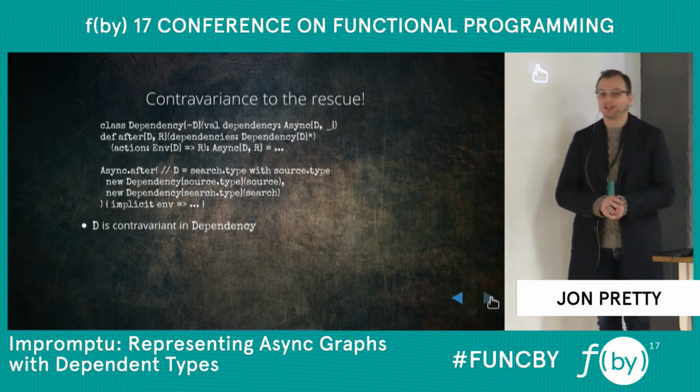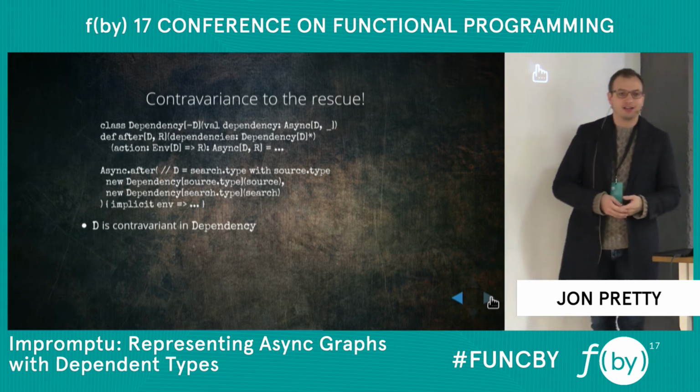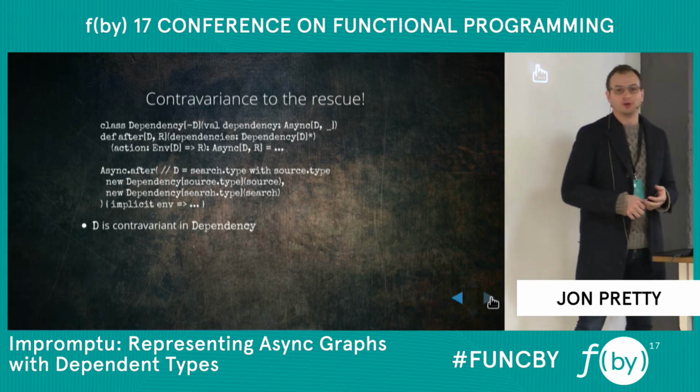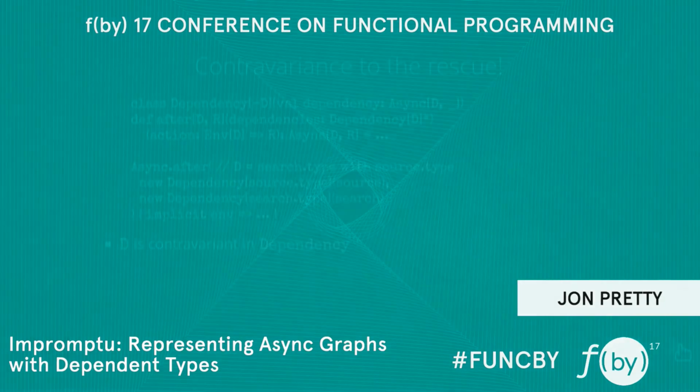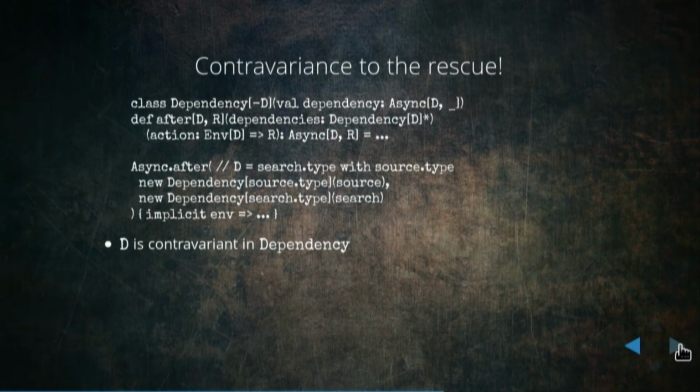And having already used covariance, we're going to use contravariance. This is the categorical dual of covariance. And it will help fix the problem, albeit with a little bit more boilerplate. But let's look at this for now. So I'm going to change the type of those dependencies in the after method. Here, I'm going to say we want dependency of some type rather than just the raw type there.